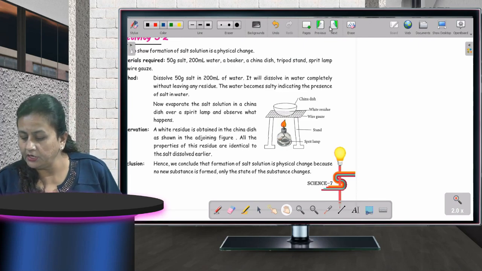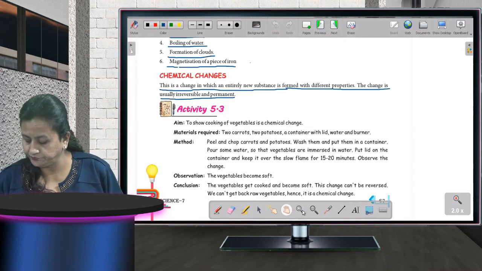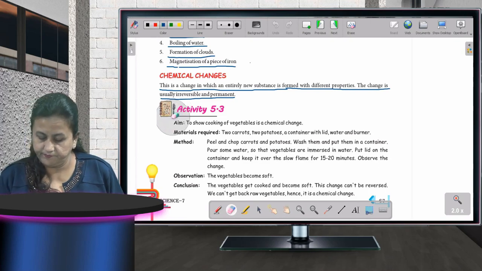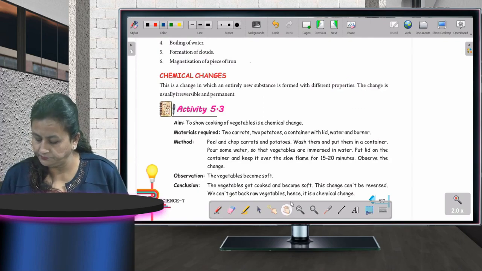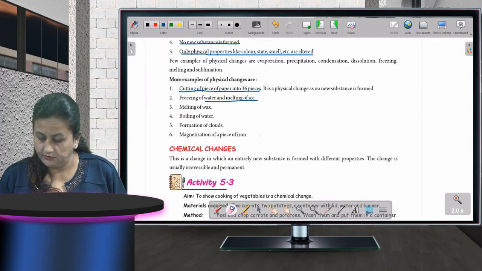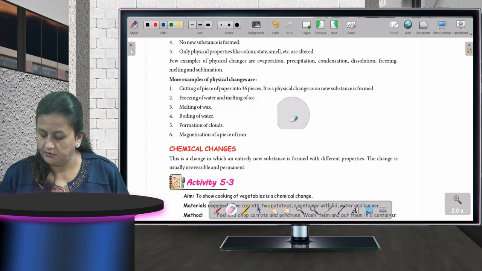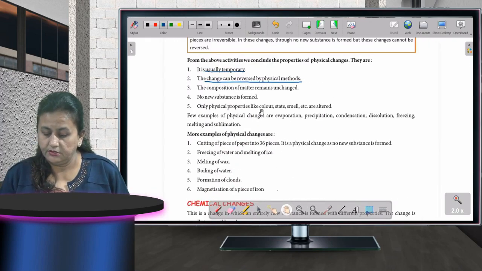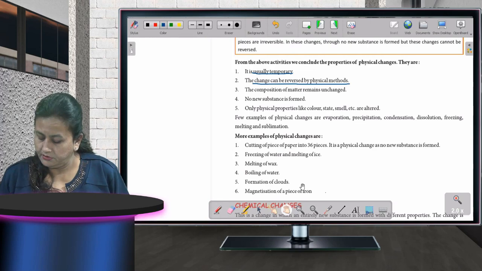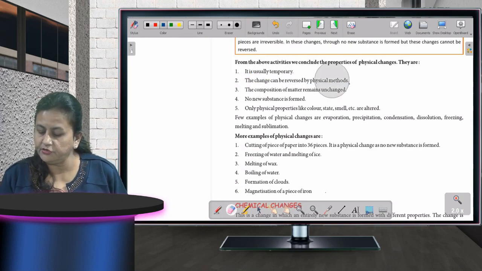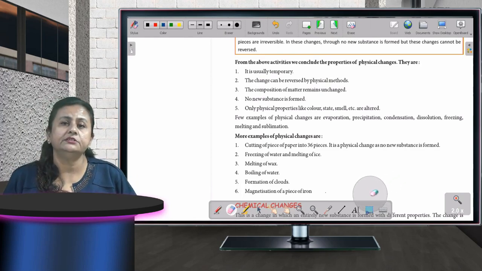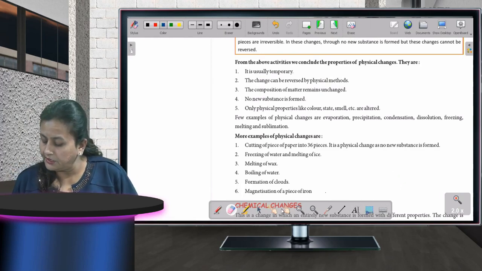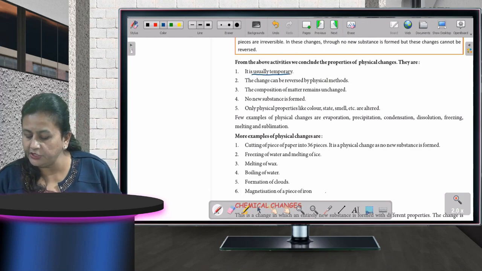Now come to the next page. See, children, from these above two activities, we can conclude that physical changes are usually temporary.